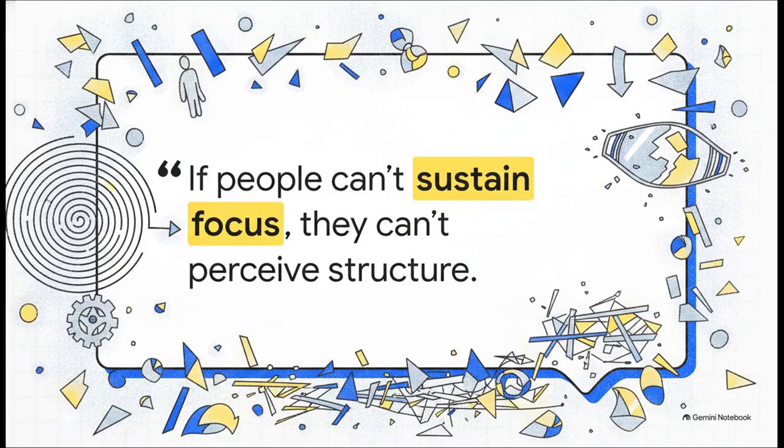Elara's next realization perfectly explains exactly why our modern world feels so incredibly chaotic right now. She says, "If people can't sustain focus, they can't perceive structure. If they can't perceive structure, they can't resist it." This is a massive takeaway for us. Our fragmented attention isn't just a clumsy byproduct of modern technology. It is a highly intentional tool, specifically designed to keep us entirely blind to the invisible system that surrounds us.